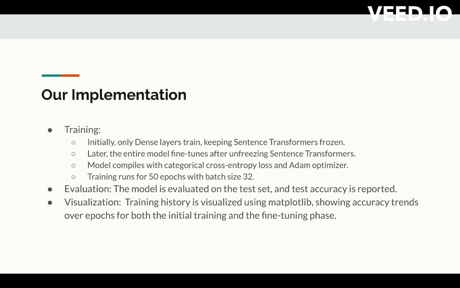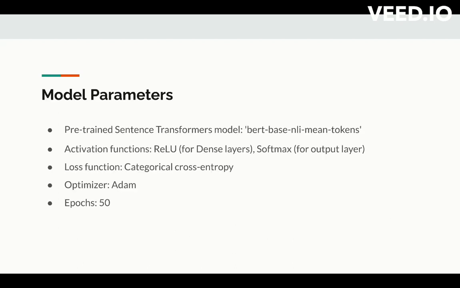Our evaluation metric was test accuracy. These were the model parameters where we used a pre-trained sentence transformer model, BERT-based, and the activation functions, ReLU and softmax. We used categorical cross entropy as our loss function, and the optimizer was Adam, and we trained it for 50 epochs.